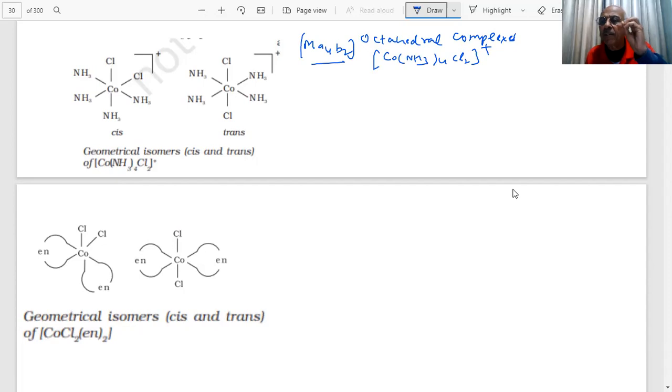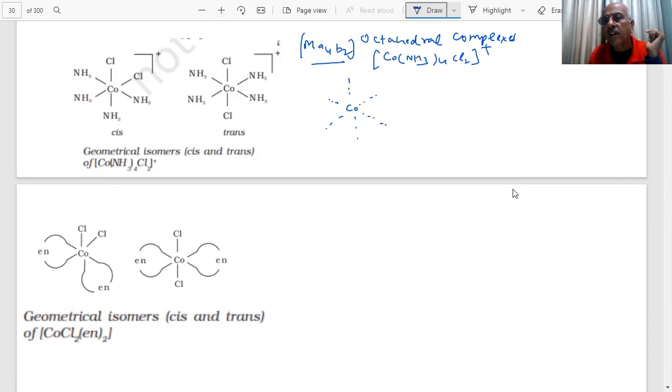What is the trick? I am telling you a trick to write this. They will say write the geometrical isomers, whether possible or not. What is the trick to write? What will I do in the paper? I will put this as my central atom, like this. And you know what I am saying? First I am going to draw six lines. These are the six lines of the octahedral.